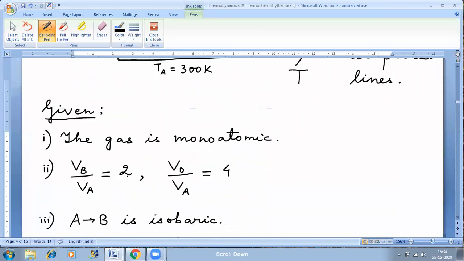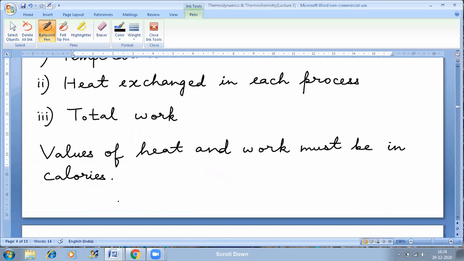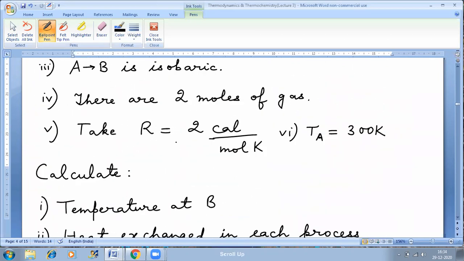What do we have to calculate? These are the 3 things that we have to calculate. Calculate temperature at point B, heat exchanged in each process, and total work done. Also, they have mentioned that the values of heat and work must be in calories. That means we have to use R as 2 calories per mole Kelvin, because all final answers of energy and work must be in calories as per the demand of the question.